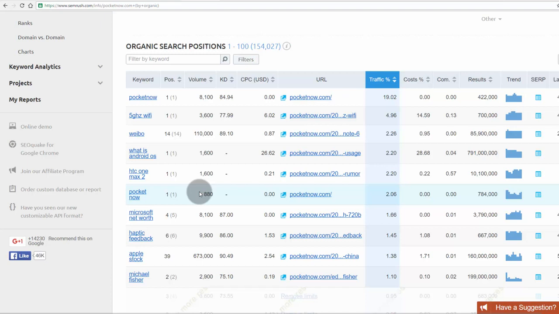Once I reach 1,000 visitors a day, people will automatically start sharing my content on social networks and forums, which will build more inbound links to my website, which will increase the domain authority of my website. So eventually, I will rank on the front page for highly competitive keywords such as Microsoft net worth or haptic feedback, etc. This is how the cycle goes.